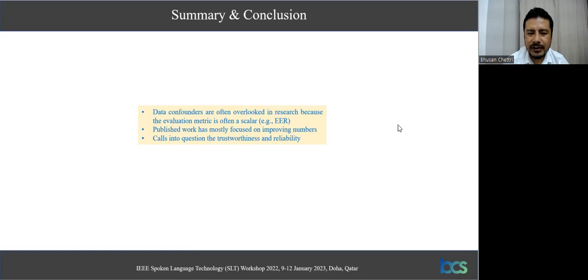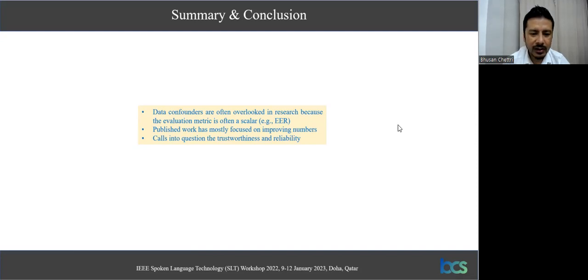So to summarize, data confounders or data artifacts are often overlooked in research because the evaluation metric used is often a scalar, for example, equal error rate. And such a metric cannot account for what the model has learned from the data. Most of the published work has focused on improving numbers, because whenever a new model is proposed or used on a data set, if that model is not able to improve the existing performance, then it's hard to convince the reader and get your work published.